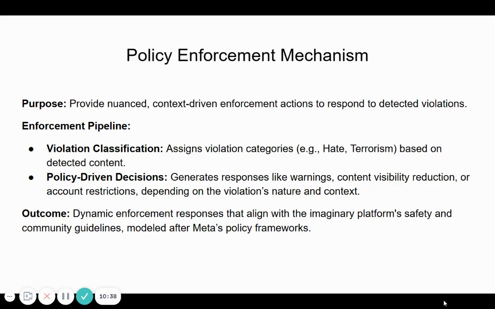The system also considers contextual inputs, such as the user's age or history of past violations, in order to refine the enforcement decision, as well as the nature of the message that is mentioning the actual DOI entity. Using these inputs, the enforcement mechanism can then generate tailored actions, ranging from warnings to content visibility reduction, or even more severe penalties like account restrictions or permanent banning. The goal here is to create enforcement options that align with the platform's guidelines, so that we are ensuring user safety without unnecessarily stifling freedom of speech.